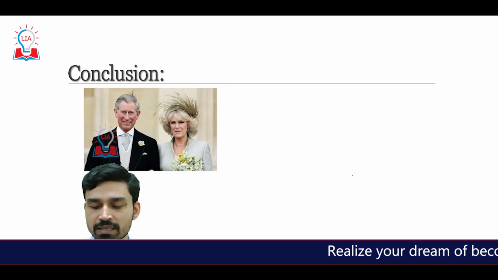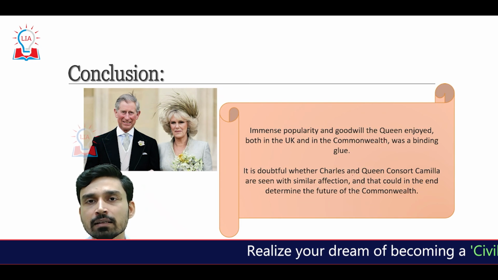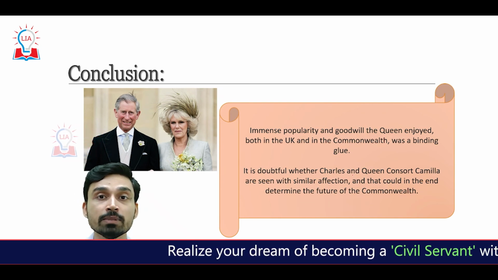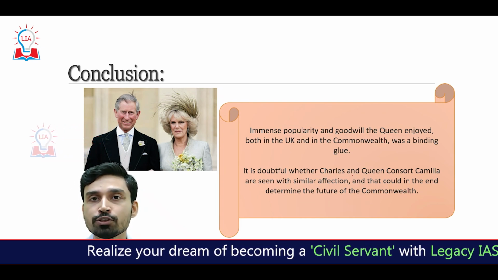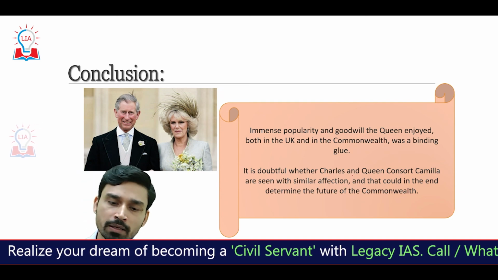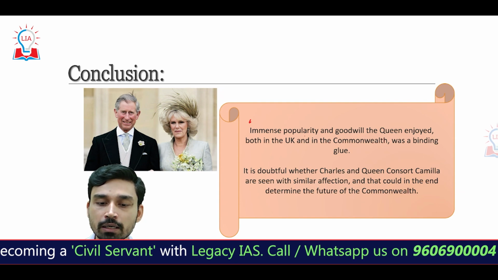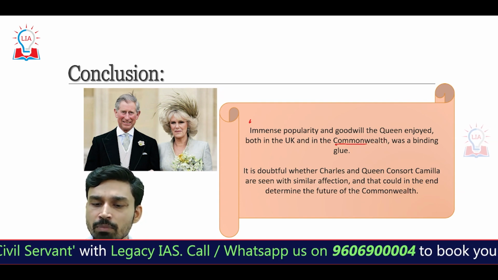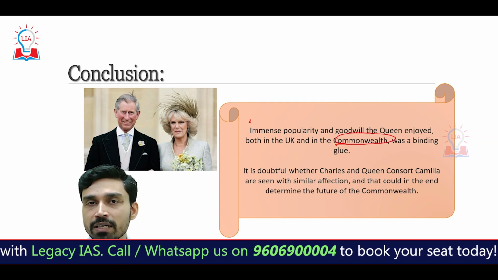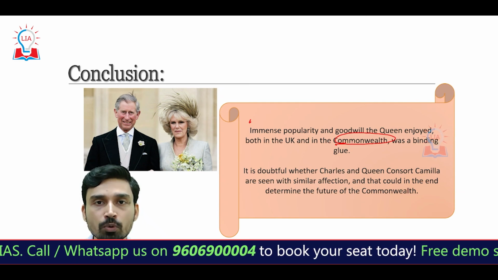So in conclusion, obviously, since Queen Elizabeth II has been the longest serving monarch of this world, she enjoyed immense popularity and goodwill both in the United Kingdom as well as in other member states of the Commonwealth. And that is why it is believed that she was acting like a binding glue to this union.